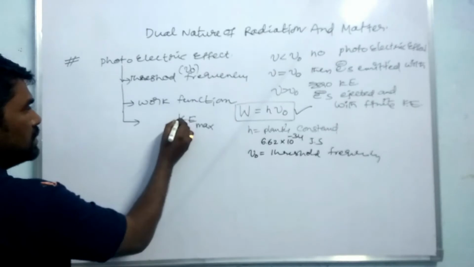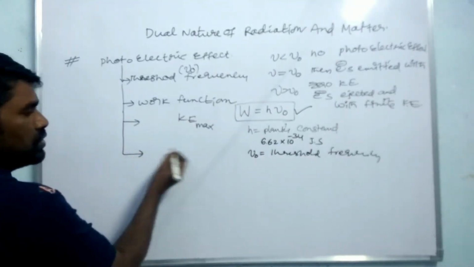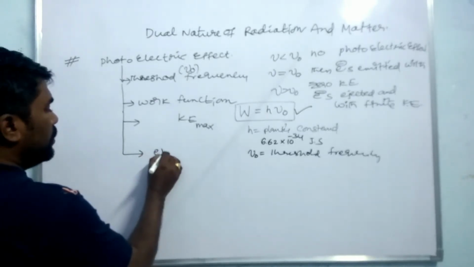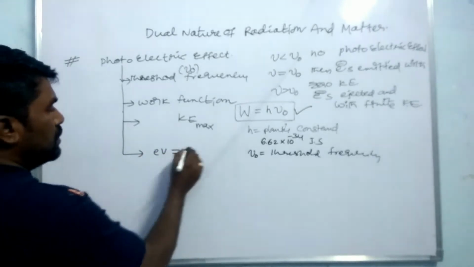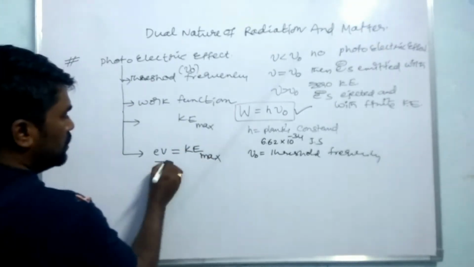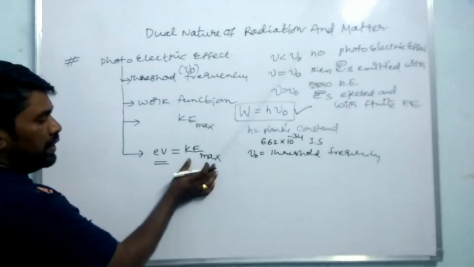And the maximum kinetic energy is given by the stopping potential of the electrons, eV. It is equal to KE maximum. So the potential is numerically equal to the maximum kinetic energy.